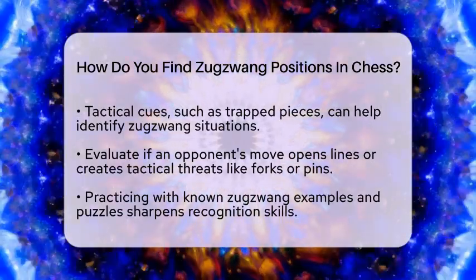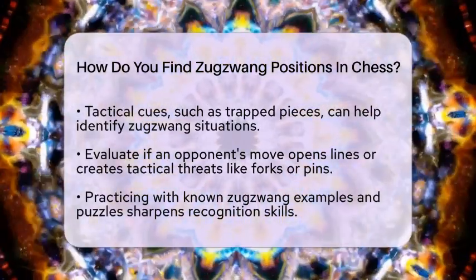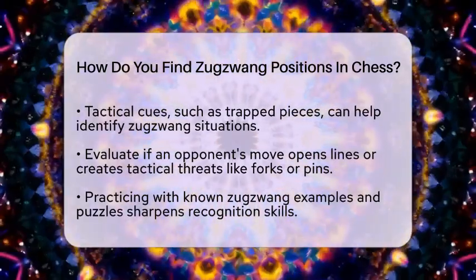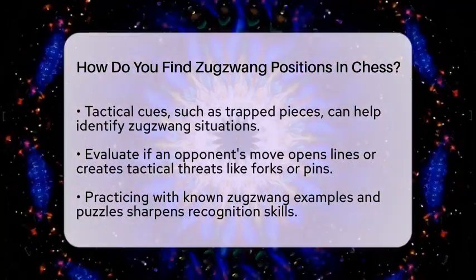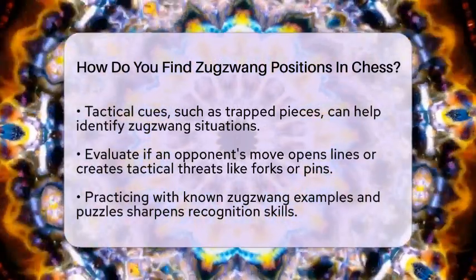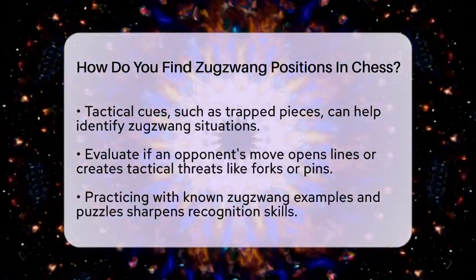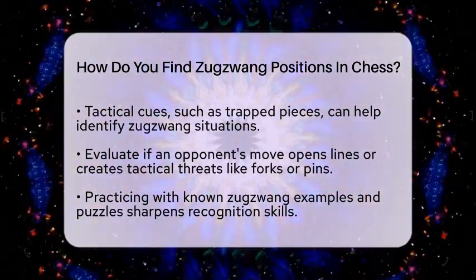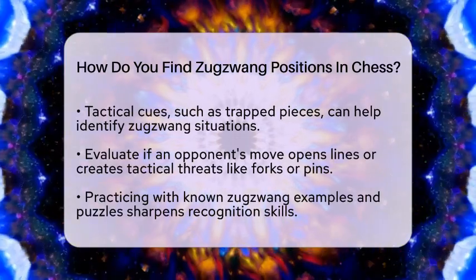Tactical and positional cues can also help you identify Zugzwang. For instance, see if the opponent's king or pieces are trapped. If moving a piece forces the opponent to give up control of a key square, that might indicate Zugzwang. Evaluate if the opponent's move opens lines or creates tactical threats like forks or pins.